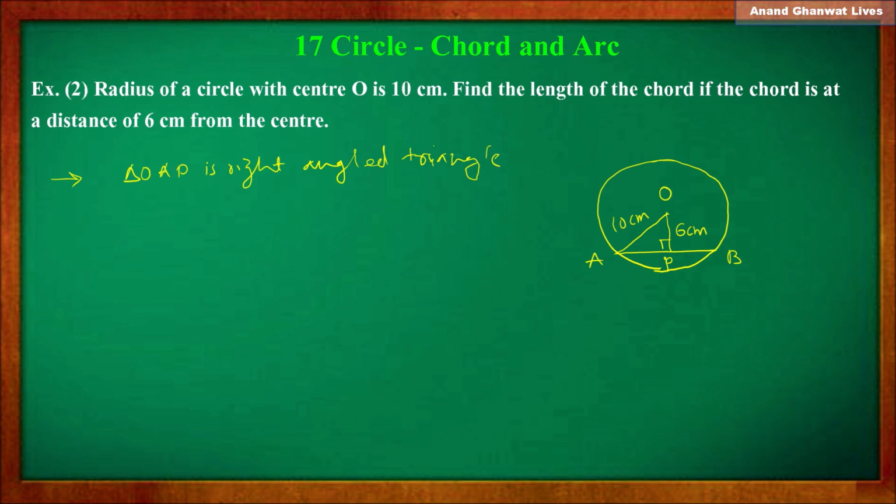So by Pythagoras theorem, square of hypotenuse, that is OA square, is equal to OP square plus AP square.